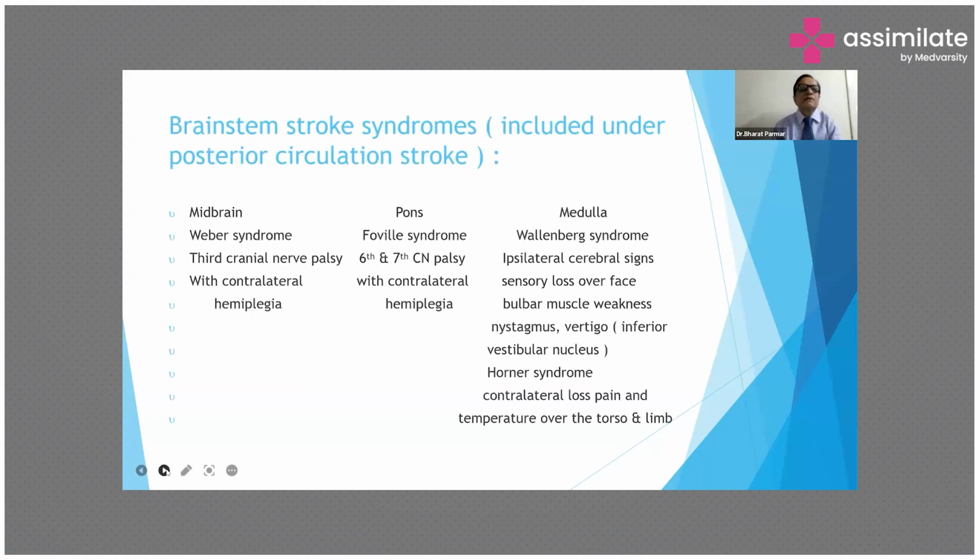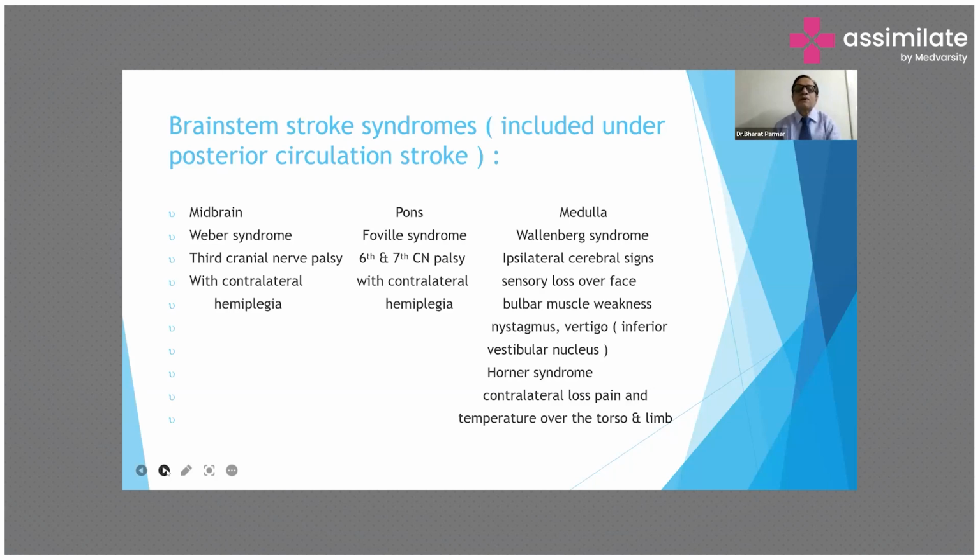Next, brainstem stroke syndromes are included under posterior circulation stroke. In case of midbrain, Weber syndrome presents with third cranial nerve palsy with contralateral hemiplegia. In case of pons, Foville syndrome presents with 6th and 7th cranial nerve palsy with contralateral hemiplegia.